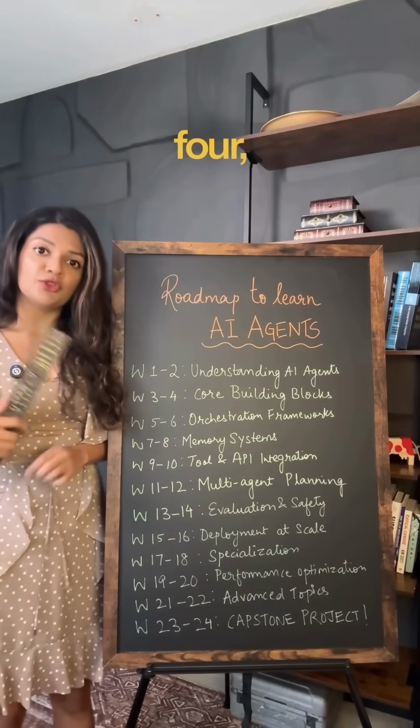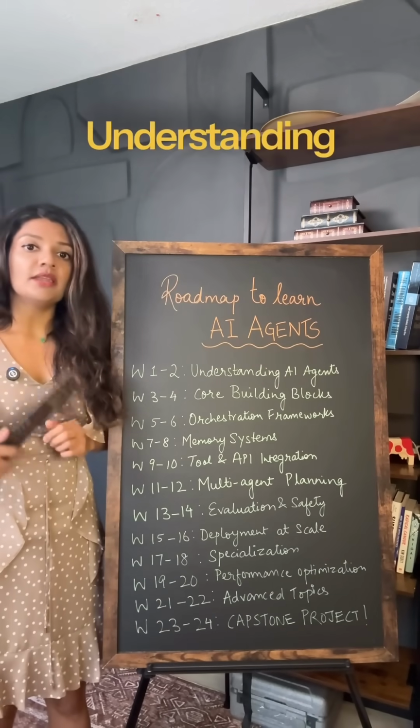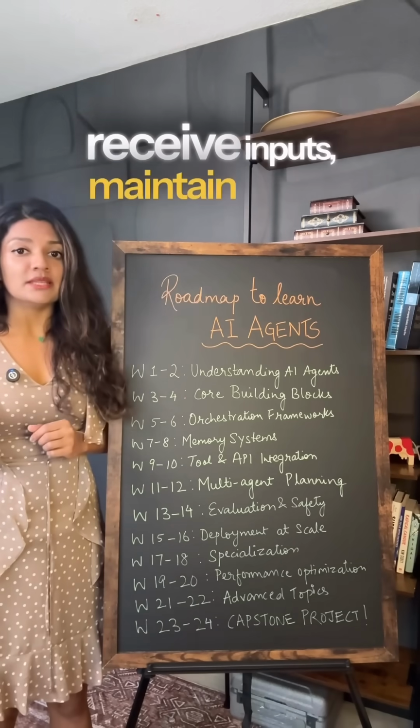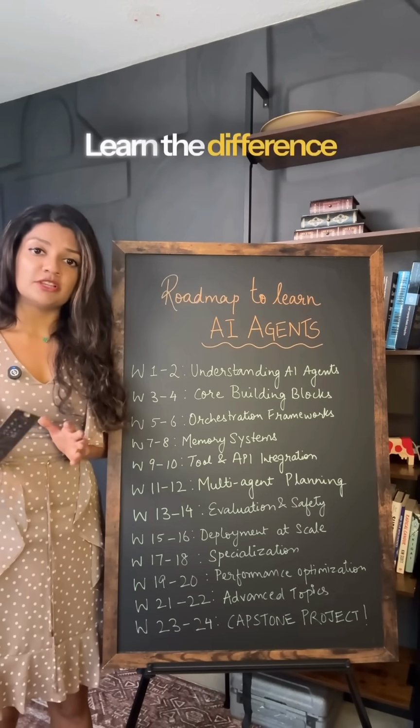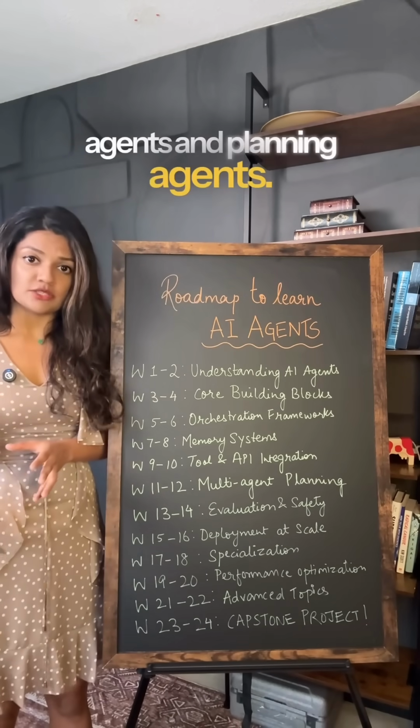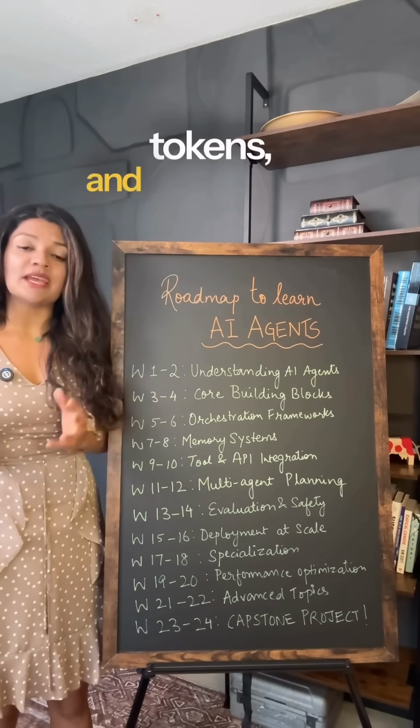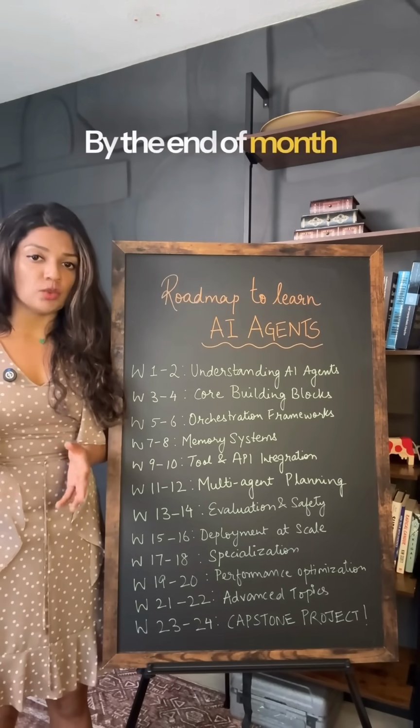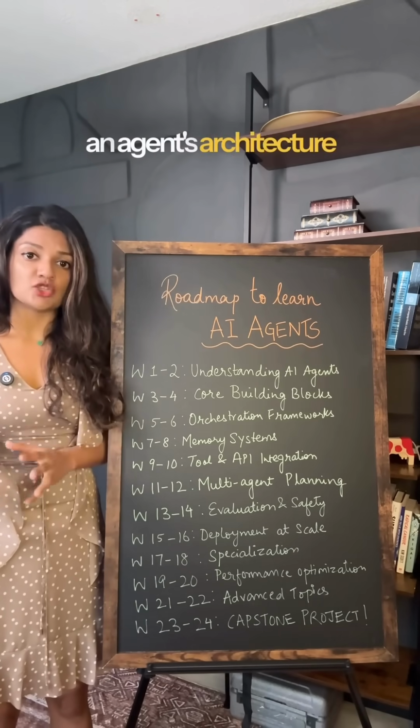Now, week 3 to 4, you get deep into the nuts and bolts of it. Understanding how AI agents receive inputs, maintain state, and make decisions. Learn the difference between reactive agents and planning agents. Explore context windows, tokens, and why memory matters. By the end of month 1, you should be able to explain an agent's architecture in plain English.